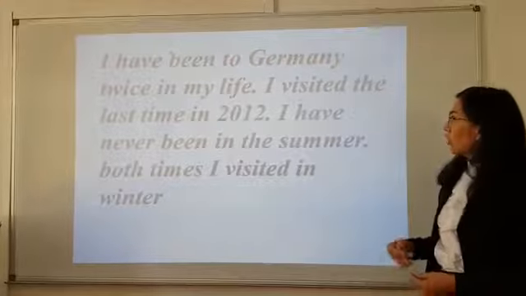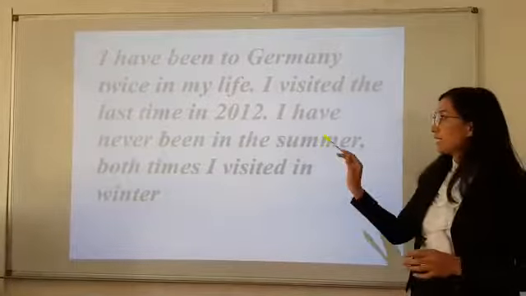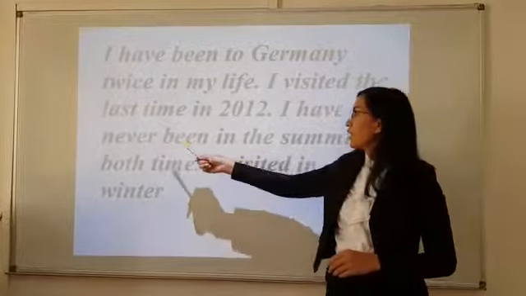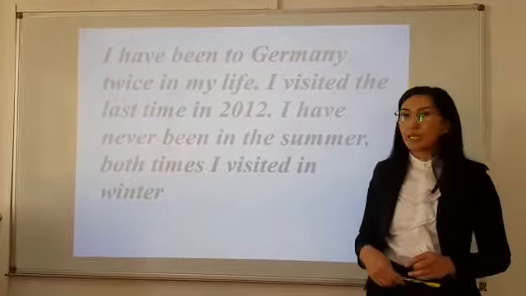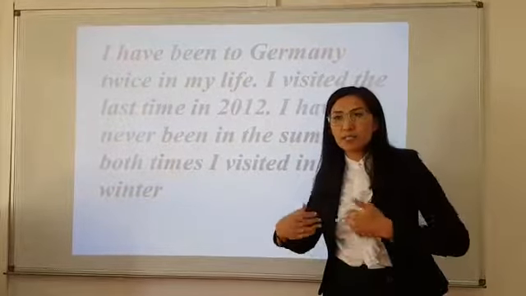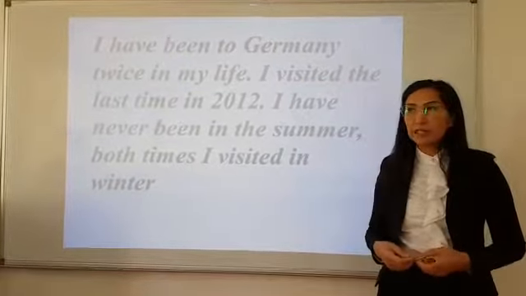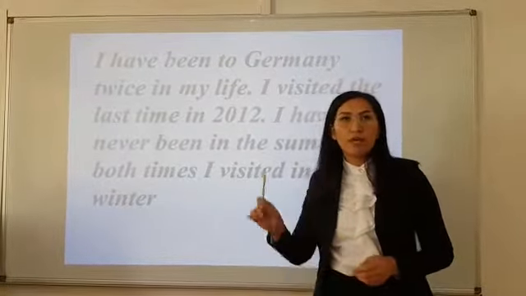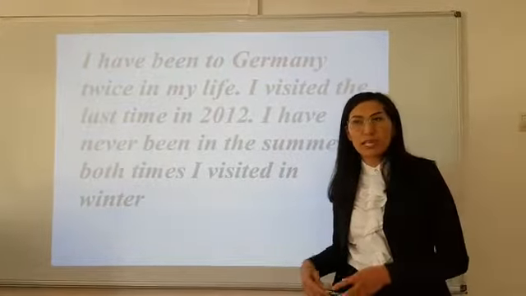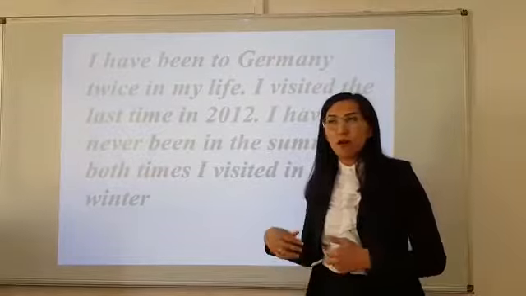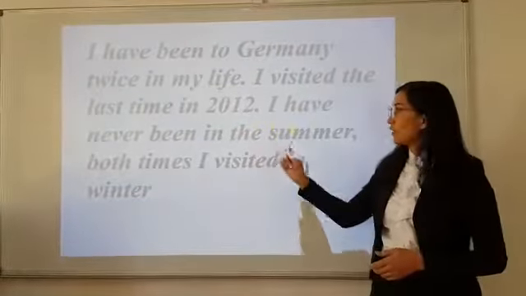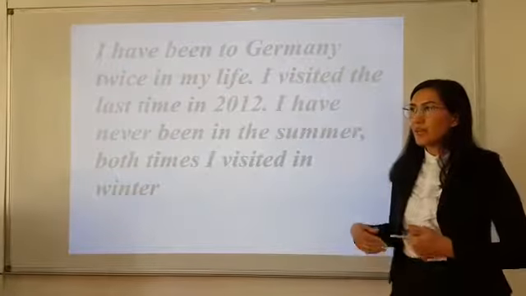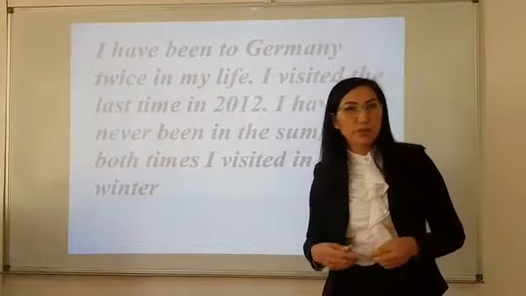And so the next example, phrase number 3: I have never been in the summer. What we have is never, which has a negative meaning. And in this case, I draw my students' attention to such expressions of time as ever, never, since, already, just. And these are the second key modifiers of present perfect. And I make my students learn all these expressions and pay attention to these time expressions.